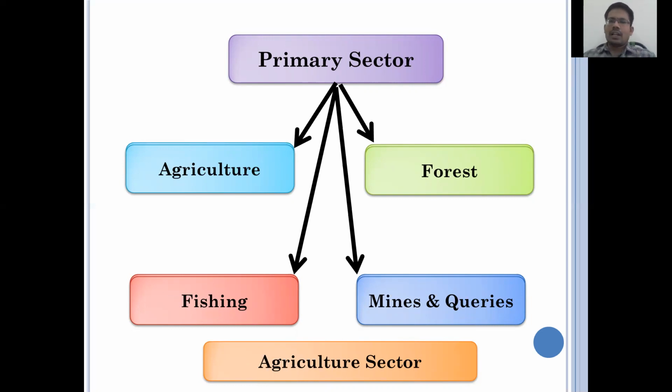That is called a quarry. If we dig the earth and obtain the minerals and metals, that is called a mine. If we collect the earth's surface minerals and metals, that is called a quarry. So these are the four basic subsectors of the primary sector.